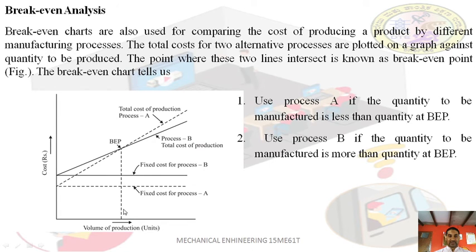So if you are manufacturing the component less than this break-even point, then you have to use process A. Use process B if you are manufacturing a quantity which is more than the break-even point. So here it will tell us which process